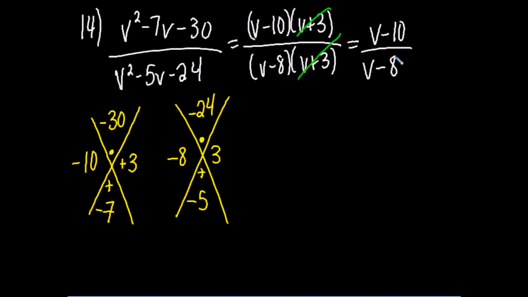Now you might look at this and say, okay, 10 and 8 are both even, and want to do something else with them, but you can't. Because when you have a fraction like this, anything that you're doing in the top, you're also doing in the bottom, but you have to do it to every single thing. And since I can't divide these v's by 2, I can't divide the 10 and the 8 by 2 either. Does that make sense? So don't over process. Don't try to do more than you're allowed to.